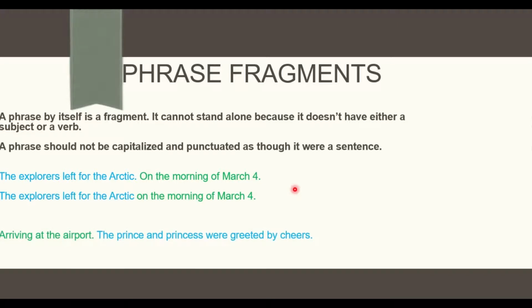Another example is arriving at the airport, period. That makes no sense. The prince and princess were greeted by cheers. So what can I do here? The only thing I have to do is to delete the period and turn it into a complete idea or a complete sentence. And I can say arriving at the airport, the prince and the princess were greeted by cheers.